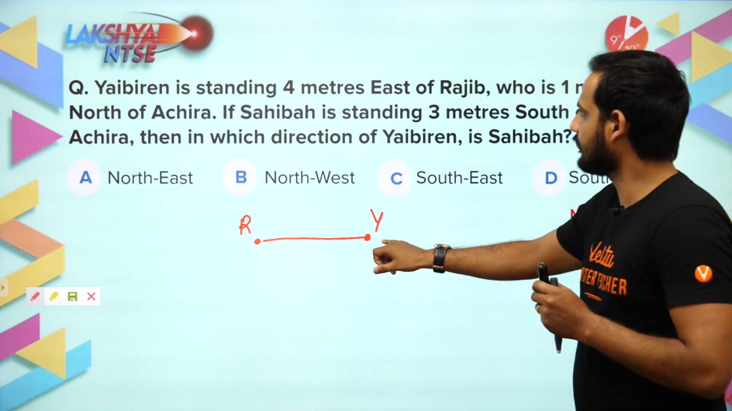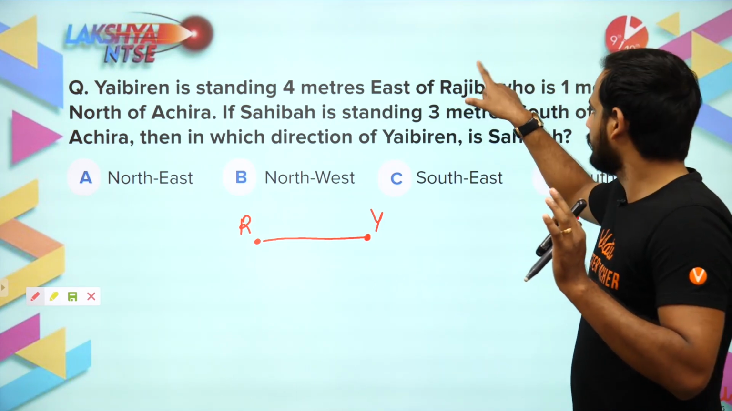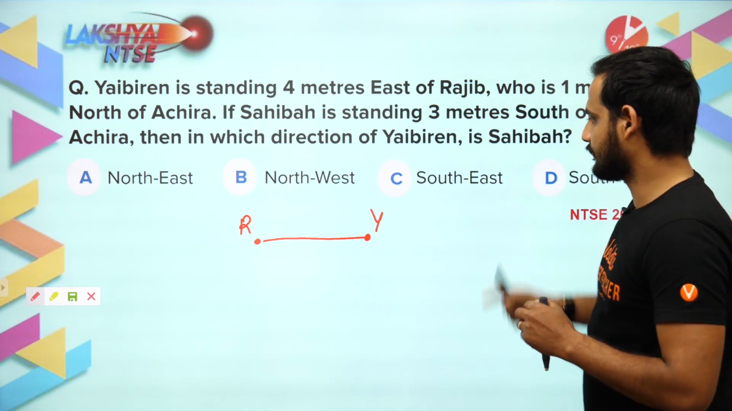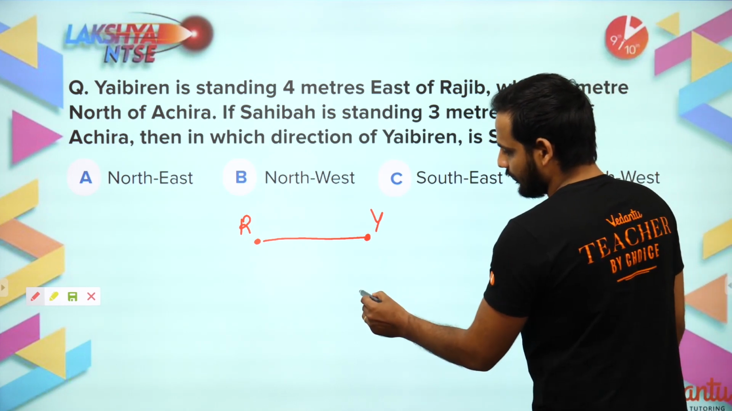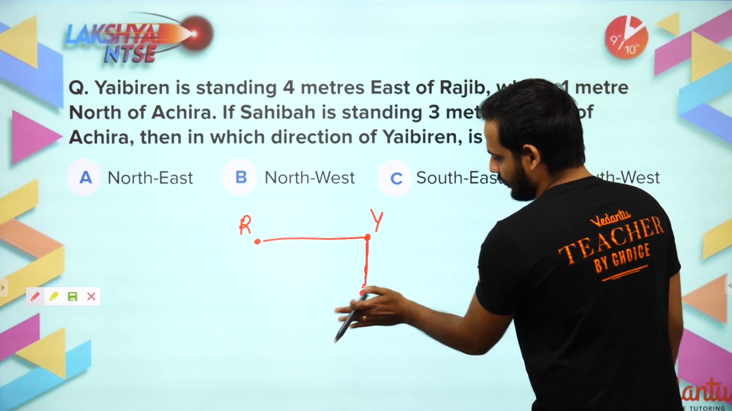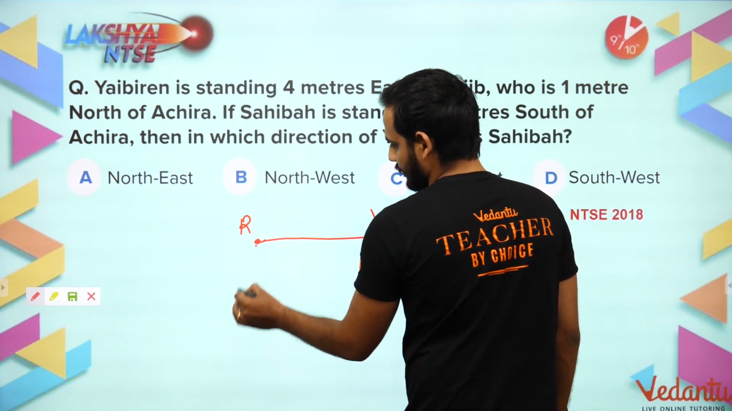Yaibirin is standing 4 meters east of Rajib, who is 1 meter north of Achira. North of Achira means Achira is standing here, so that for her it will be north. Sorry, not here. Achira will be standing here.